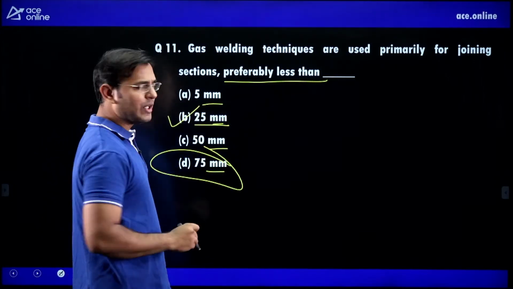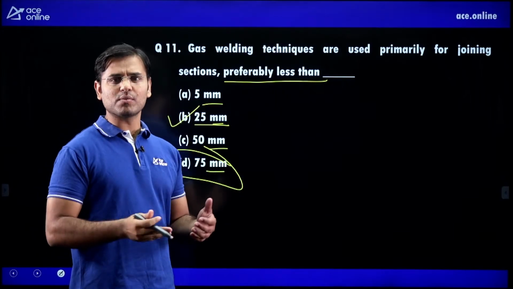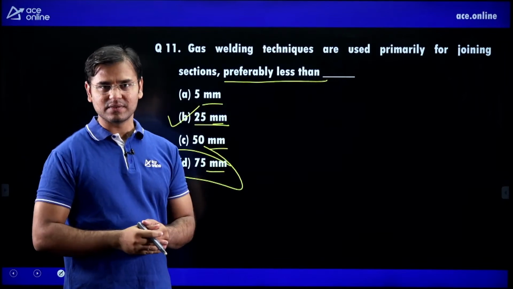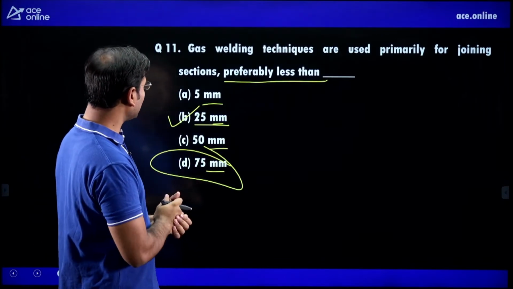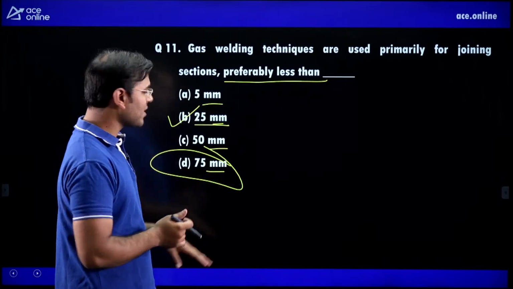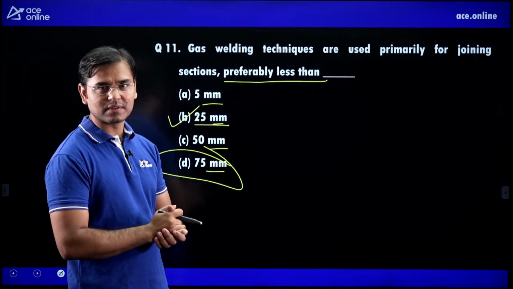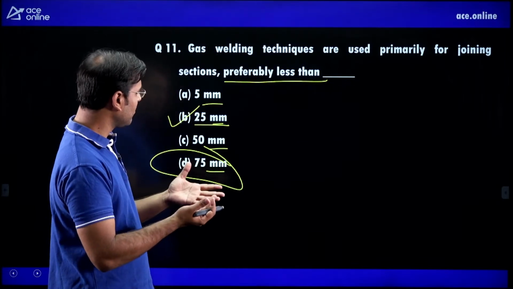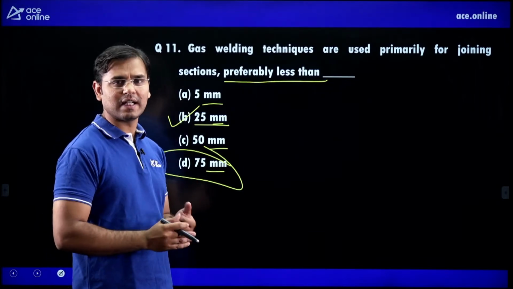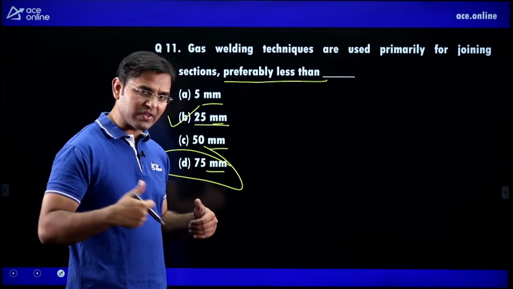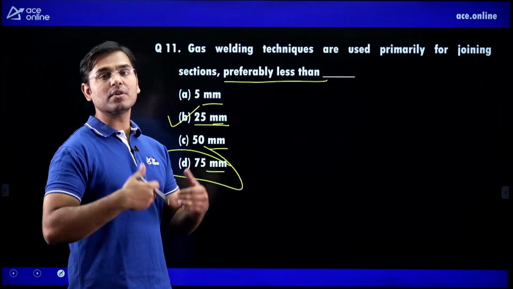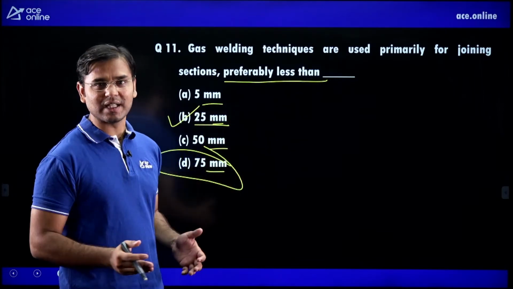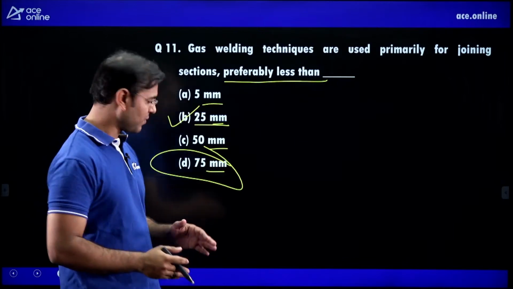If the thickness of the plate is more, more heat is required, which is not possible to give by gas welding. Hence, 25 millimeter is okay, then less than 25 millimeter is a good option, the correct option. In gas welding, we can weld plates whose thickness is lesser than 25 millimeter. If the thickness is greater than 25 millimeter, because of more thickness, more heat is required, which is difficult to give by the gas welding process. Then arc welding is better for that.